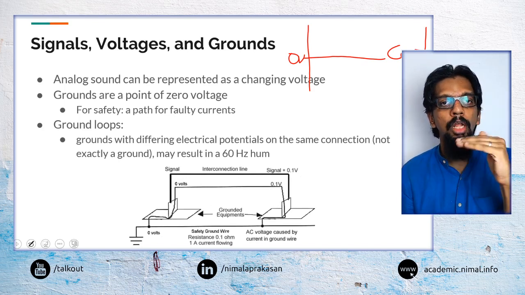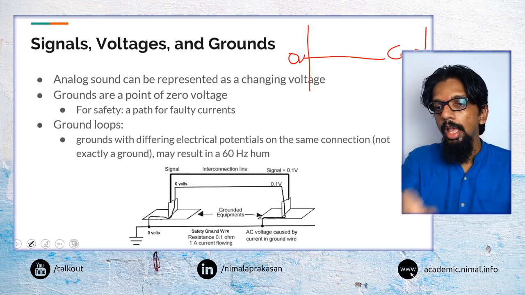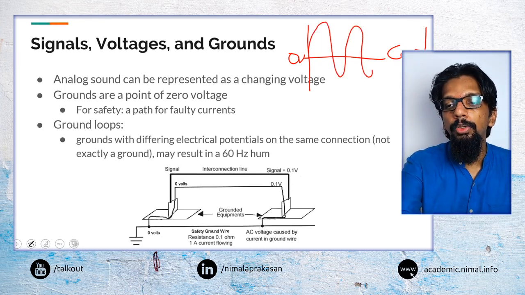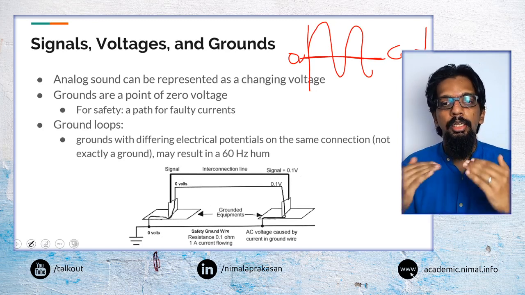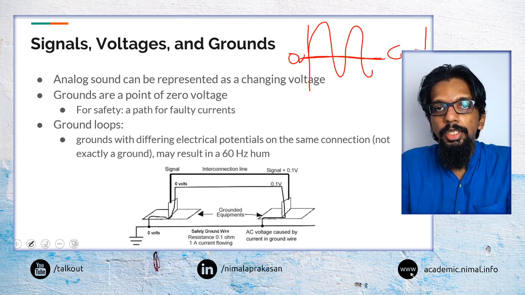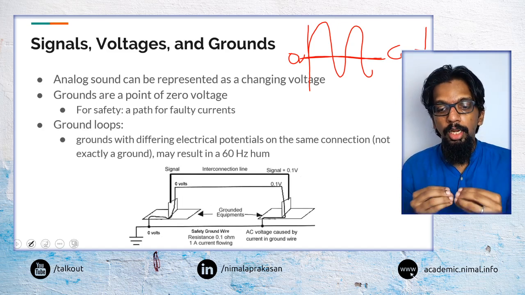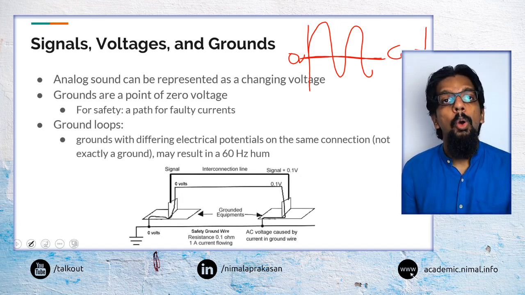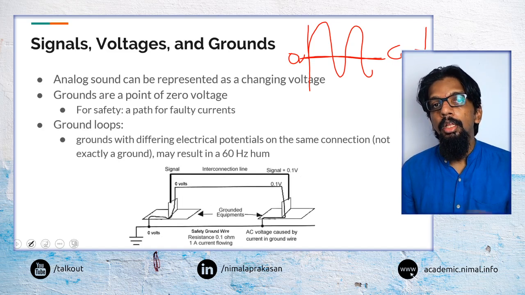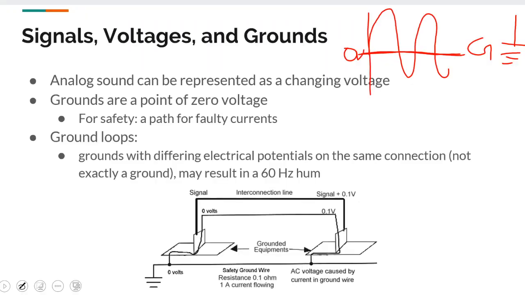So ground is normally what we would use as that 0 voltage value or 0 reference point, and any changes will be compared to that 0 point. So that is the ground. Then we may come across a situation when we are connecting two devices and these two devices share a common ground, which may sometimes lead to a situation called ground loops.